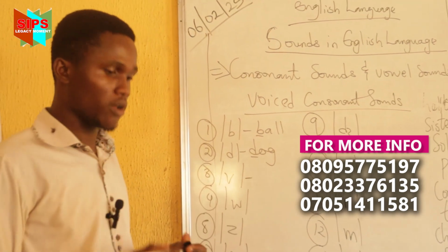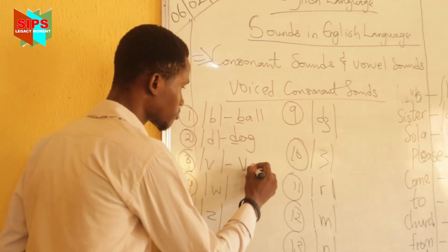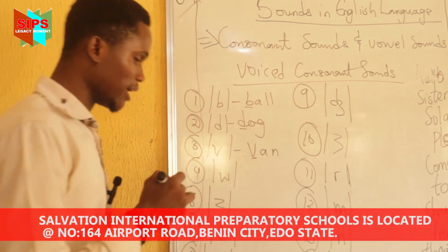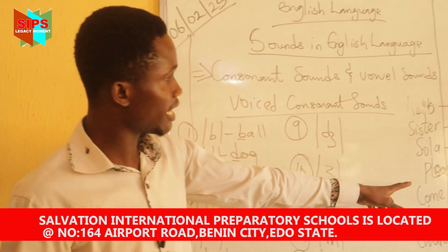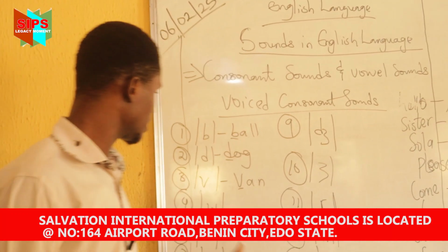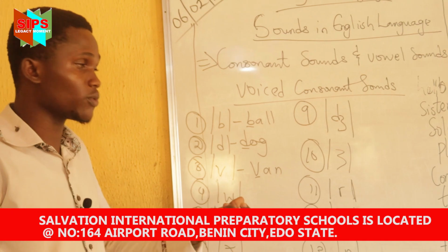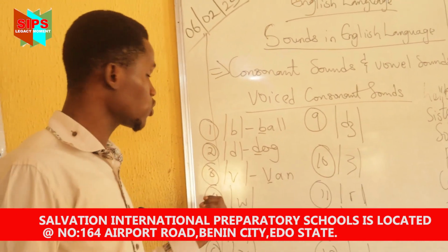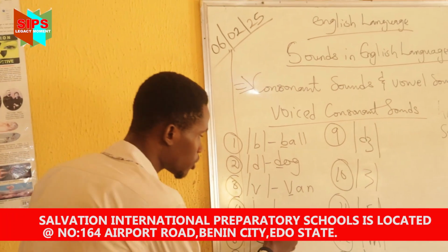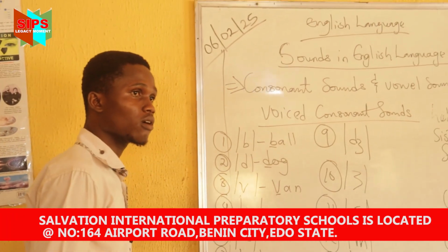We have V, as in van. The difference between this V sound and the voiceless F sound is that this one is voiced, it vibrates when you pronounce it, and this one is light. You can see the vibration. Then this one is what?